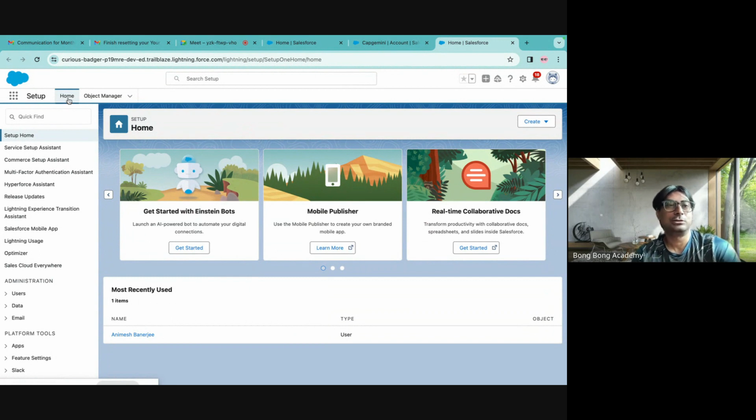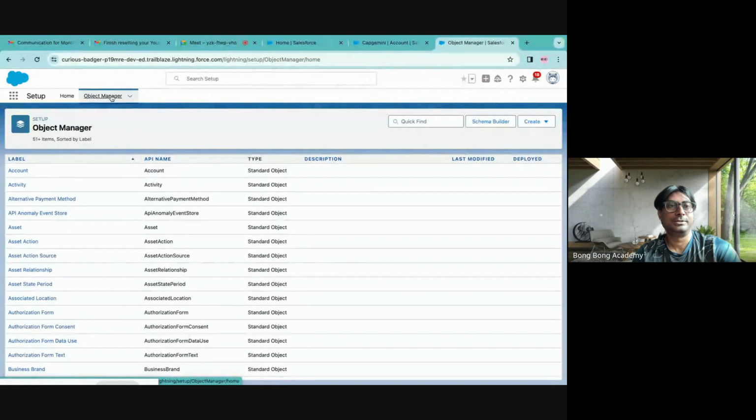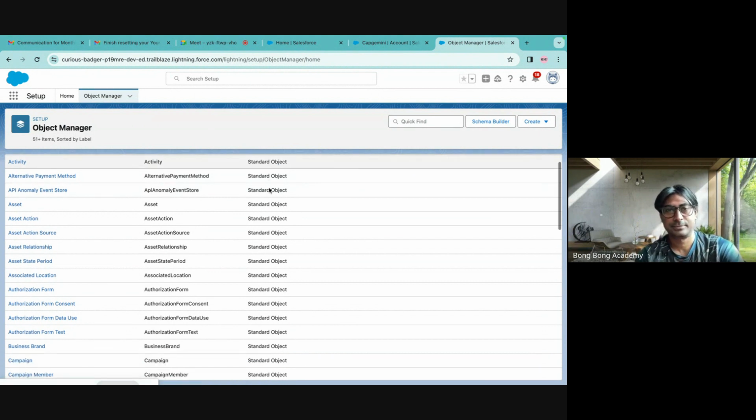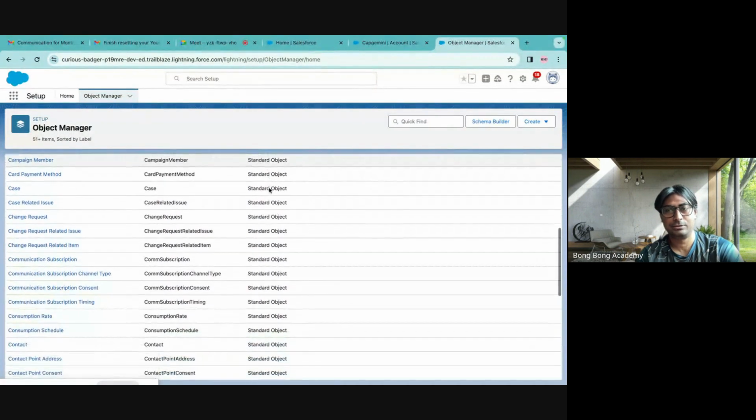Here, on the home tab, an enormous amount of features and functionality opens up for you. But before that, I see the object manager. Object manager basically shows you all the tables of the application, right? You see everything is written as standard object. Oh, so many standard objects.